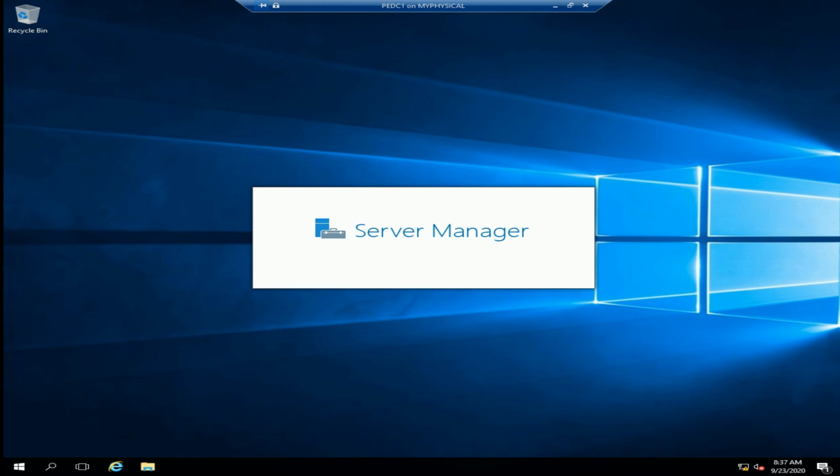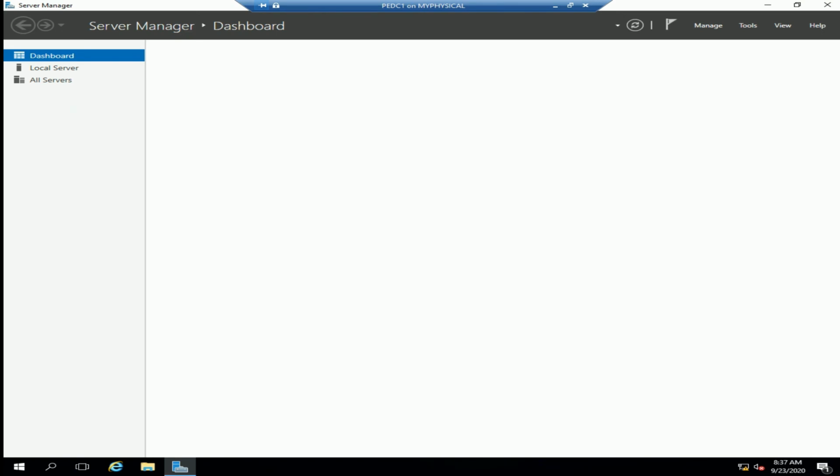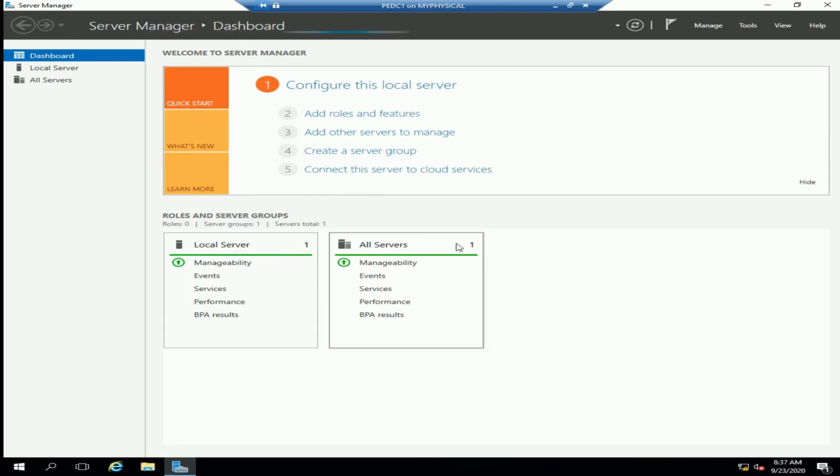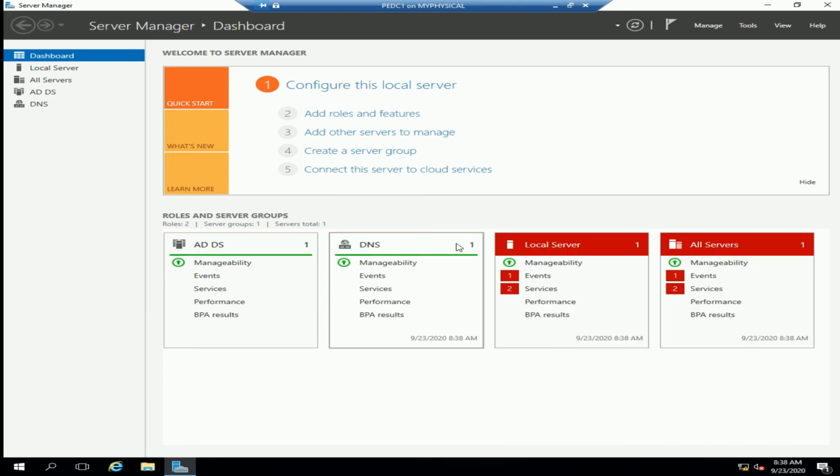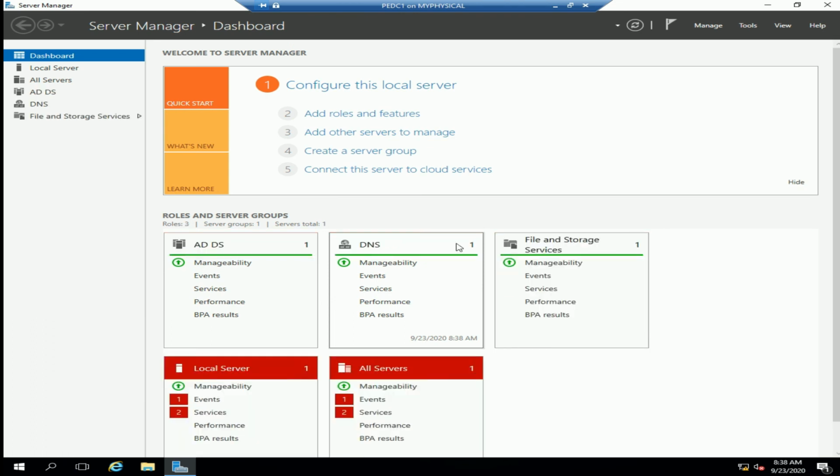Waiting for Server Manager to launch itself. So you can see Active Directory Domain Services and then the DNS.